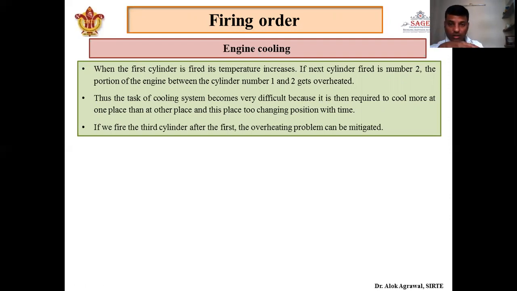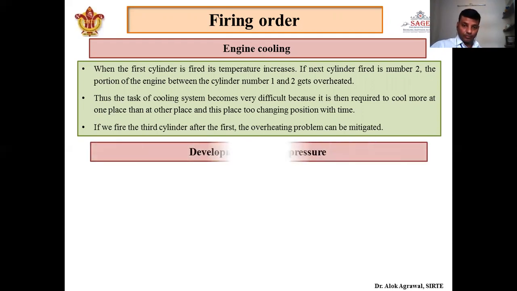So it will be a very difficult task for the cooling system to change its position with respect to time. Means first to sparking, the cooling will be more effective near 1 and 2, and in another part it will be more effective in 3 and 4. So if we fire the third cylinder after the first cylinder, then the problem of overheating can be reduced. Okay, so because of engine cooling also, we cannot fire the second cylinder directly after the first.